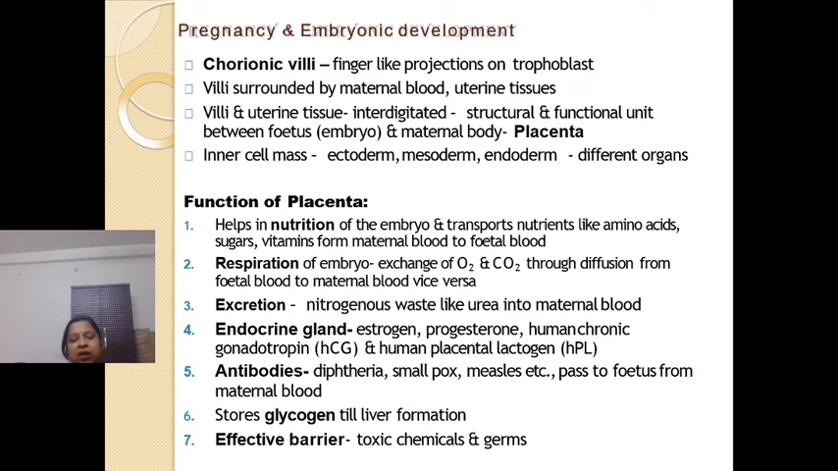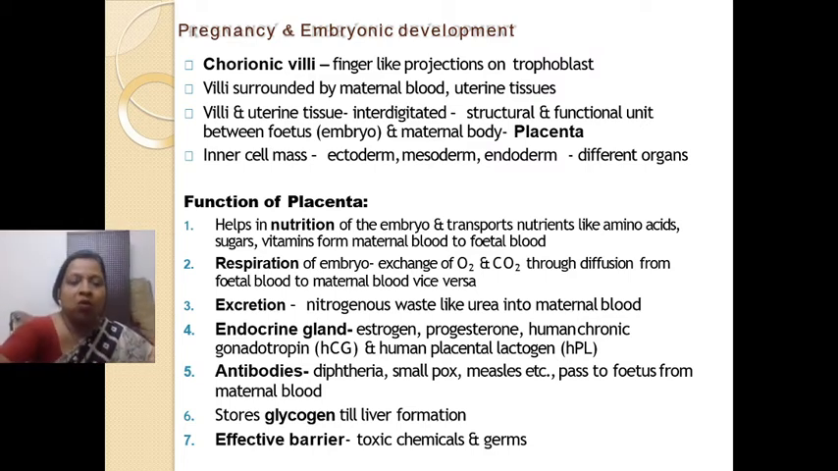I have already told you just now that the basic primary function of placenta is that it forms a connection between the mother and the growing fetus, right? So all the exchange of materials occurs through this placenta. The exchange of materials like nutrition from the mother passes on to the fetus, oxygen goes to the fetus. Exchange of oxygen and carbon dioxide occurs through it, then excretion. Nitrogenous waste like urea passes on into the maternal blood. Fine.